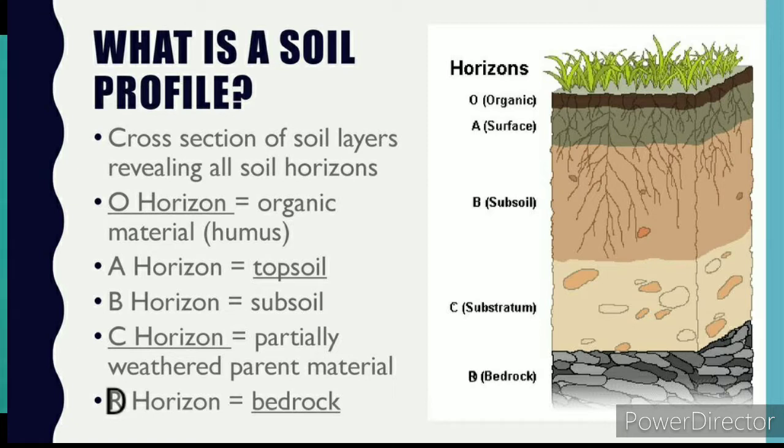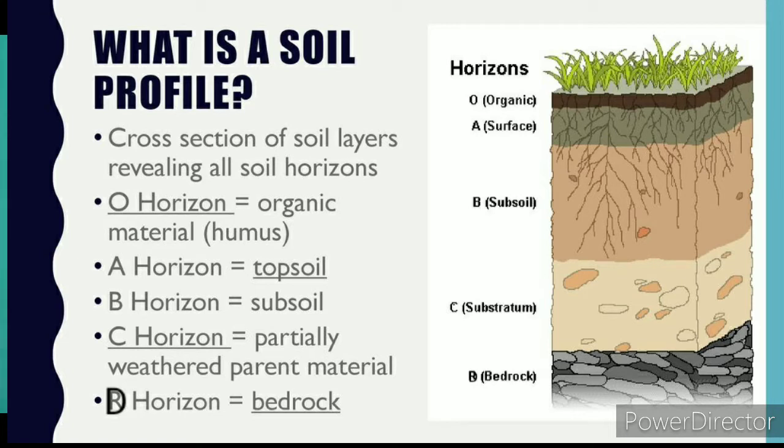Then the third horizon, that's horizon D, is the bedrock. Okay, sorry, it's not the bedrock, it's the substratum. Horizon C is your substratum and it's located below horizon B, the subsoil. And this substratum, or we call it weathered rock, consists of large fragments of weathered parent rock material.